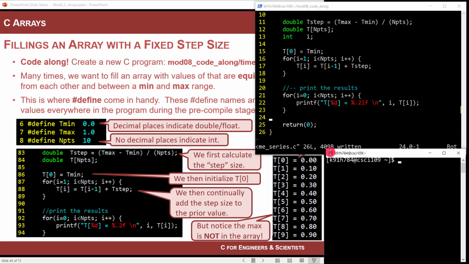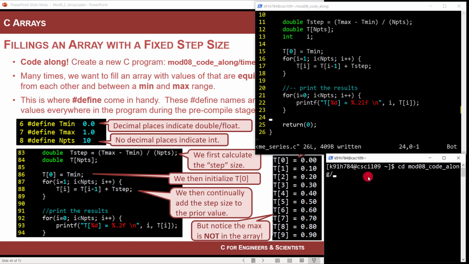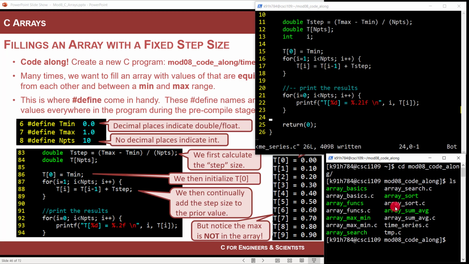So I'm going to come down here, and it should print this thing right here. Okay, here we go. I'm going to change it to my mod 08 directory. Okay, and I'm going to go ahead and see what's in here. Got a whole lot of code along on arrays, which is nice. So I'm going to go GCC, and I know this wrap drives you crazy. Drives me crazy. Array, that's not even close. Time series. Direct the output to time series without the C. Good to go. Let me run it now.